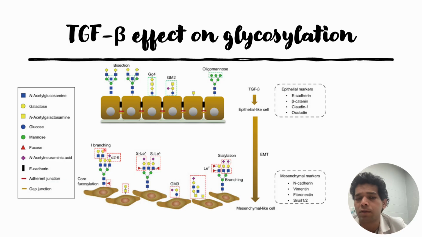Sometimes this is used as a marker to find out whether the cells are in a mesenchymal state or not. At the same time, the O-glycan structures also change, and the O-glycan structures commonly found in mesenchymal cells are STn and Tn antigen, which are not shown here.